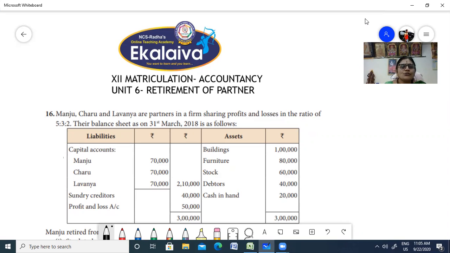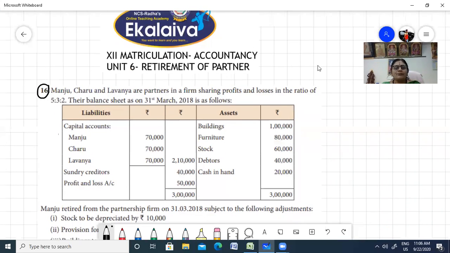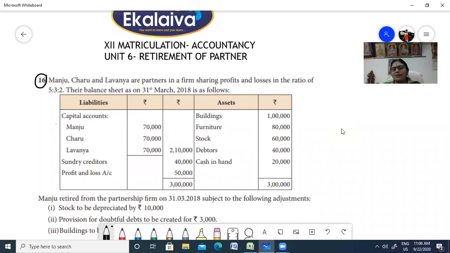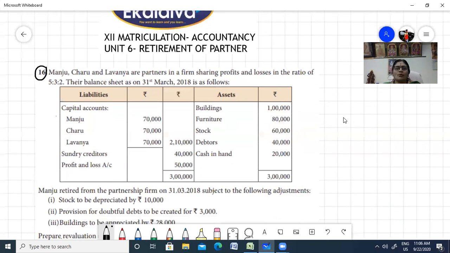Today we are going to discuss problem number 16. So far we have discussed all the small adjustments that you have to do when you are doing a big problem, where you will be combining all the adjustments so that you will be able to prepare the balance sheet, including all the adjustments, right? Now, let us discuss this problem. Here we will be doing the revaluation account and capital account, and when the partner retires, how we are going to adjust the capital account. That's what you're going to learn in this particular problem, right?